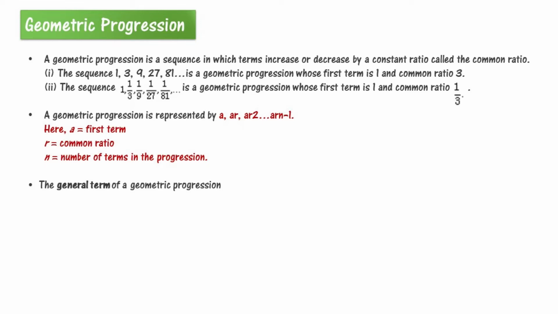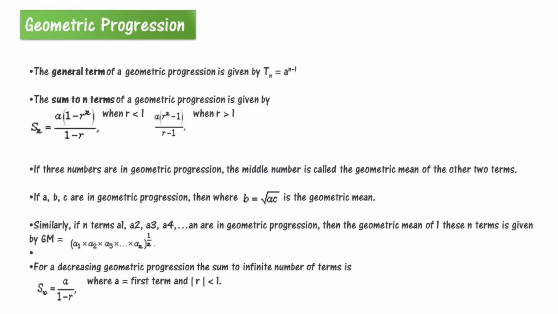So now comes the general term of a geometric progression, which is given by Tn equals a r to the power n minus 1. Now the sum of n terms is given by, if r is less than 1, then Sn equals a into (1 minus r to the power n) divided by (1 minus r).